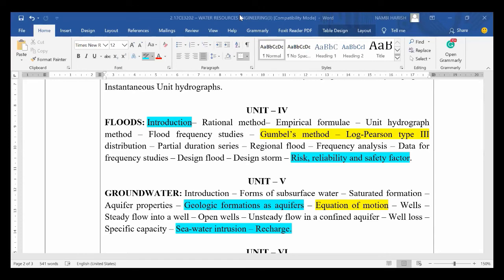Coming to this one, whatever syllabus we highlighted in the blue color, those are the topics which are important for the theoretical part. Coming to the fourth unit, floods, in which you have a theory part.